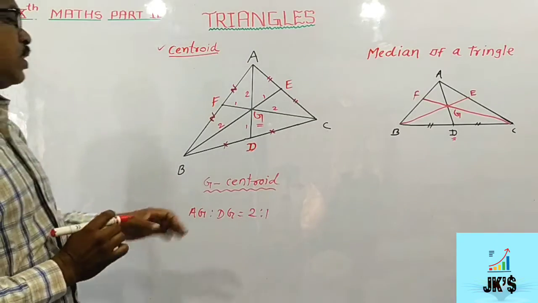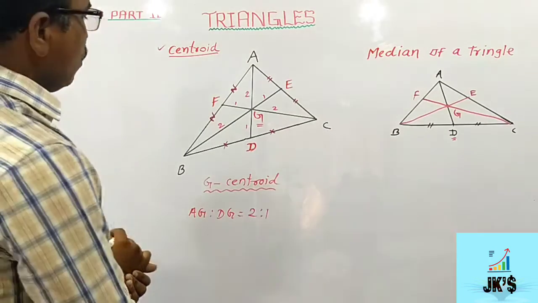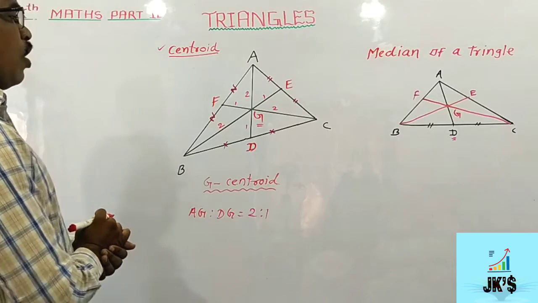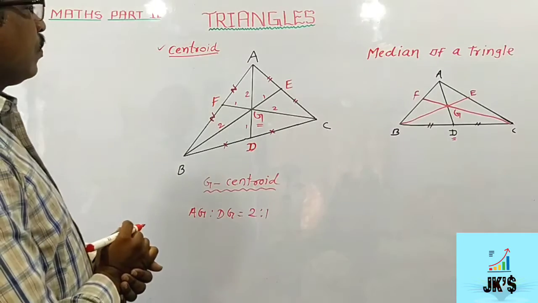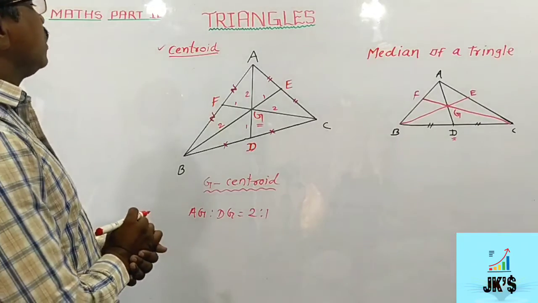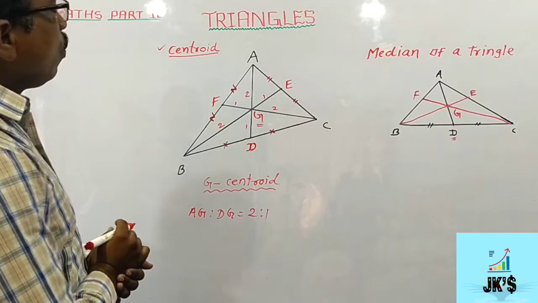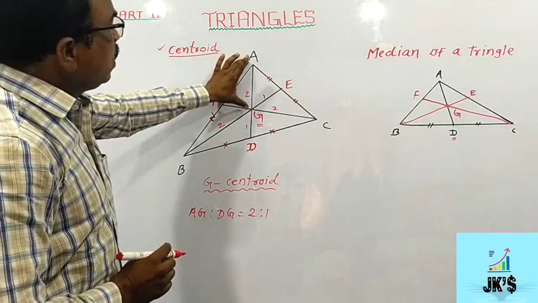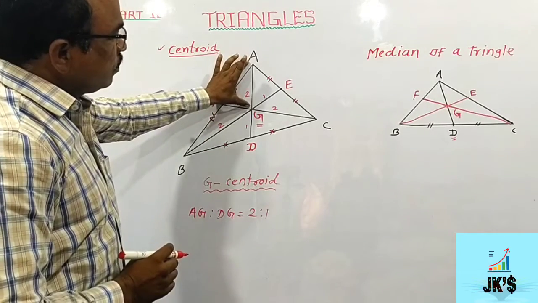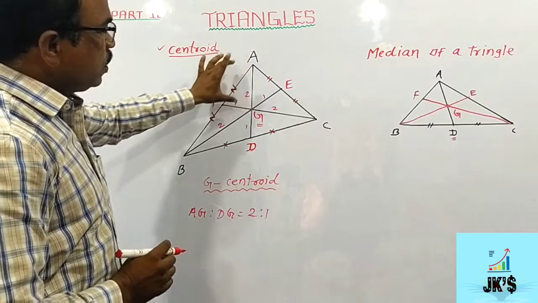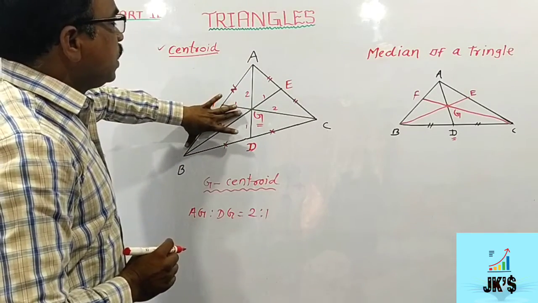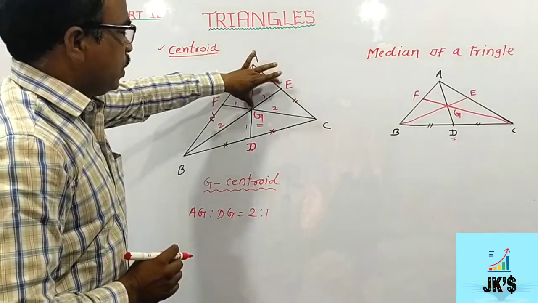So this is the centroid formula. What is centroid formula? The centroid bisects or divides the medians in the ratio 2:1. The greater portion is towards the vertex. That is AG is 2 times than DG. BG is 2 times than GE.